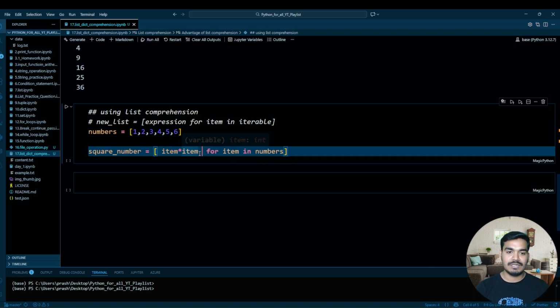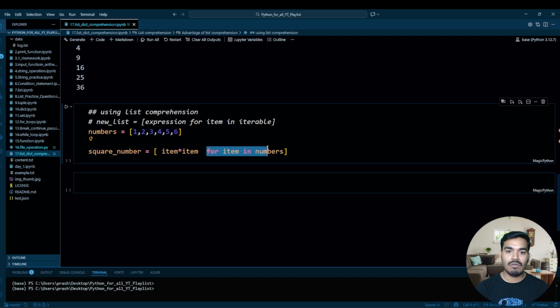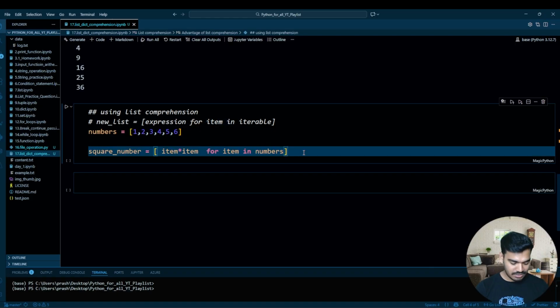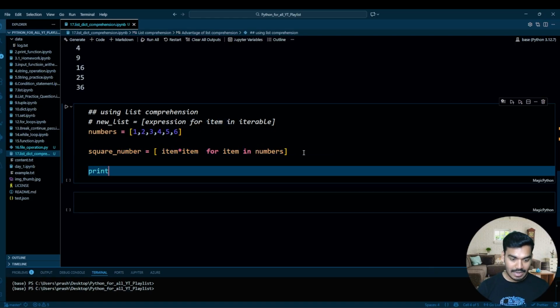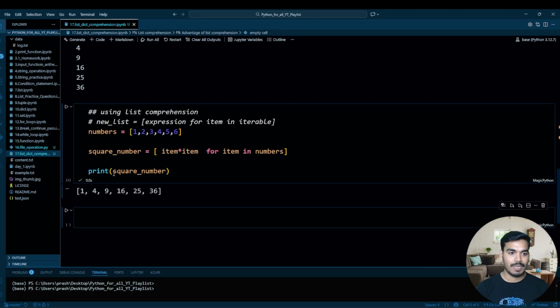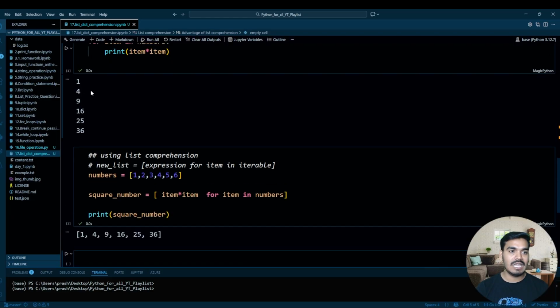So this is my expression over here, and this is my for loop. So you can just execute this and print to get the final answer: 1, 4, 9, 16, 25, 36, same answer, right?